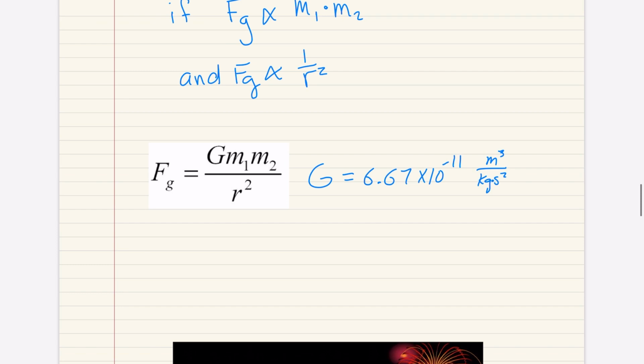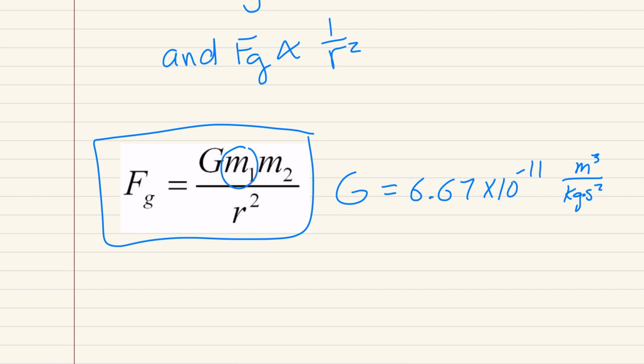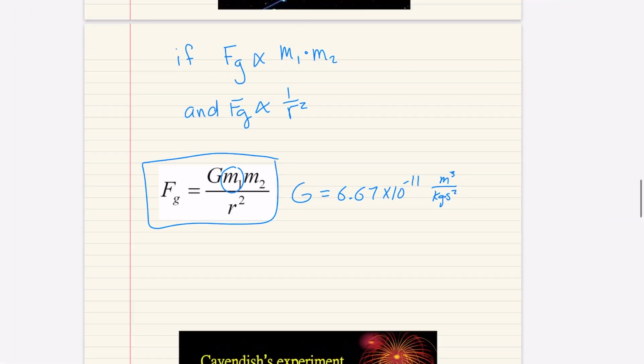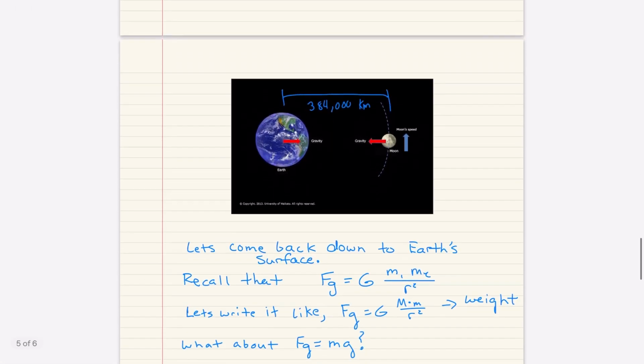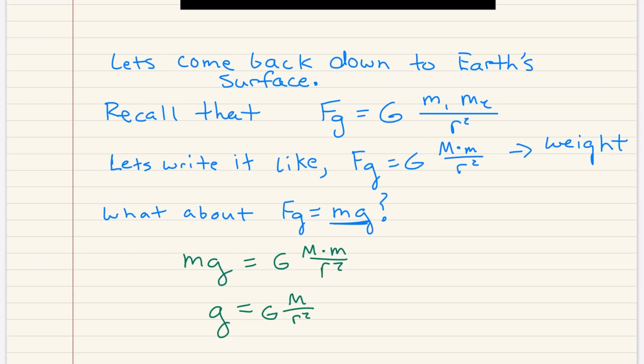So, that said, we were finally able to use Newton's law of universal gravitation to find the mass of the Earth, and not just find the mass of the Earth, but also find the gravity at the surface of any planet that we know the density of. You know how on the surface of the Earth we usually use mg as our force due to gravity? But if we take that mg and we set it equal to Newton's law of universal gravitation, then we can solve for g in a way that allows us to plug in the mass and radius of any planet to find the acceleration due to gravity on the surface of that planet. It's a beautiful equation.